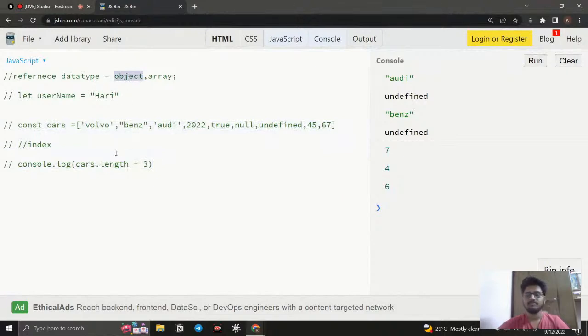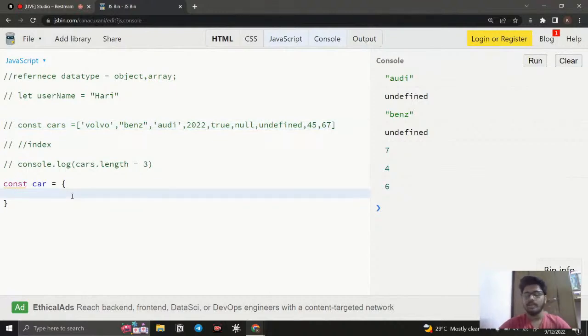So the next is object. There is only one difference between an array and an object: an array uses numbered indexes, which means 0, 1, like how we access it. Likewise it uses numbered indexes. An object uses named indexes. Let me show what an object is. For example, if I say const car equal to, to declare an object you need to give the curly braces, not the square bracket. Square bracket is for array, curly braces is for object.